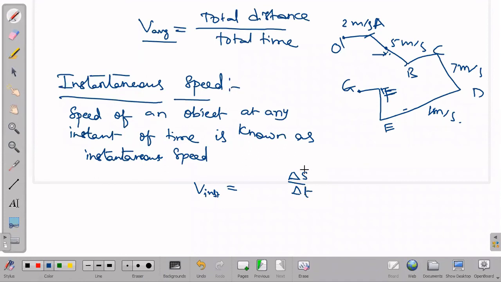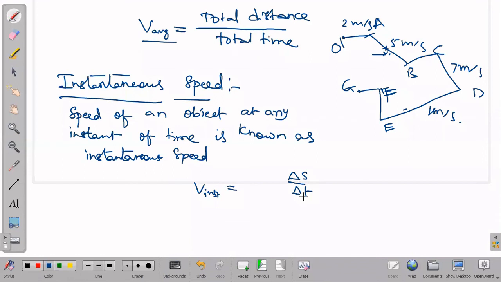Why we mention delta s is that we want this for an instant, that means I am taking a small interval. In that small interval, whatever speed it possesses, we call that instantaneous speed. For a small distance, the time covered will also be small. That's the reason for delta t.